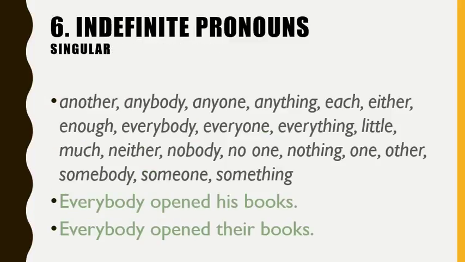So what are they? Well, the words that are always singular are here. And you can't just blindly memorize them, so let's look for some similarities. The words with any in them, anything, anyone, these are always singular. Also every, everyone, everybody, everything, those are always singular. And then nobody, no one, nothing, these are all singular as well.